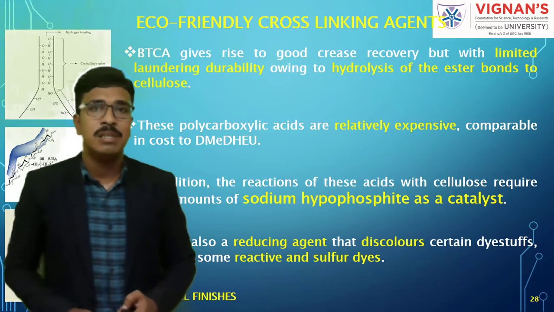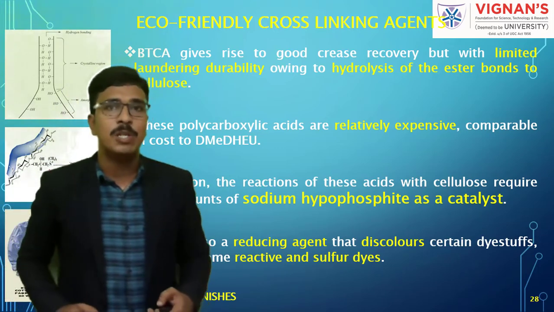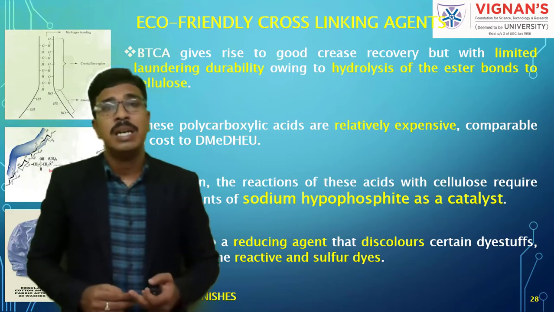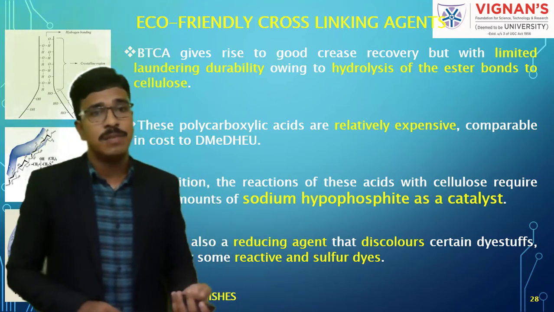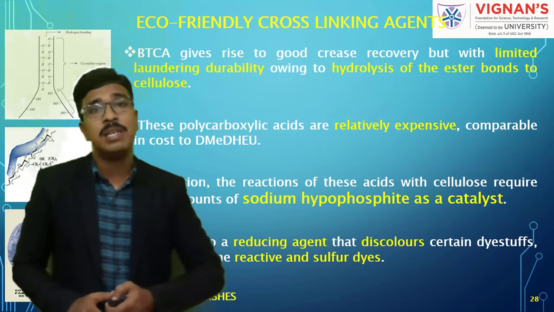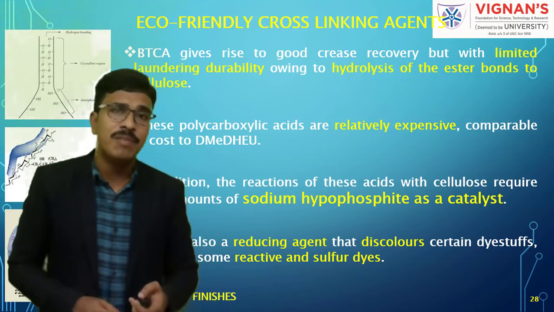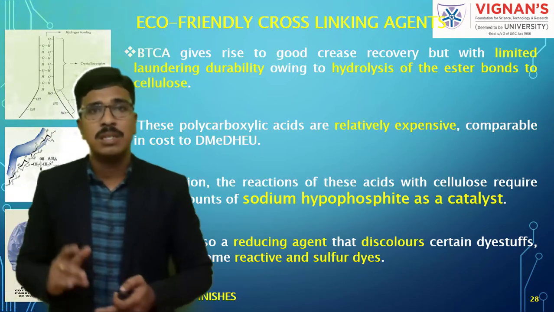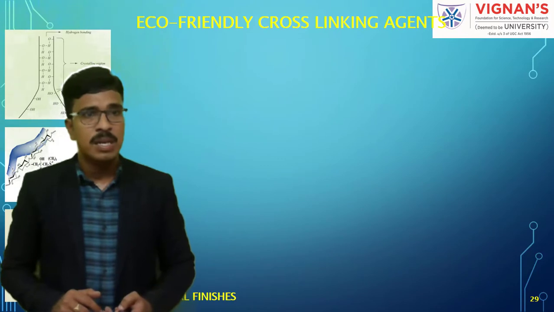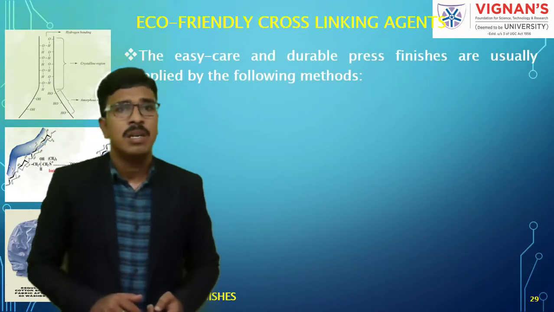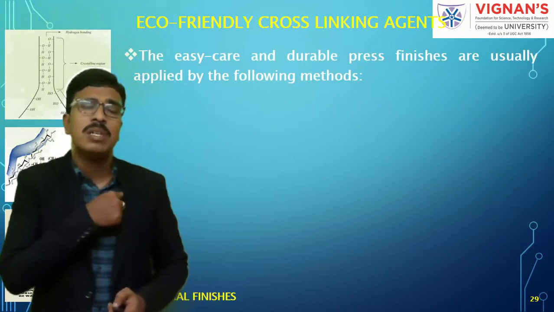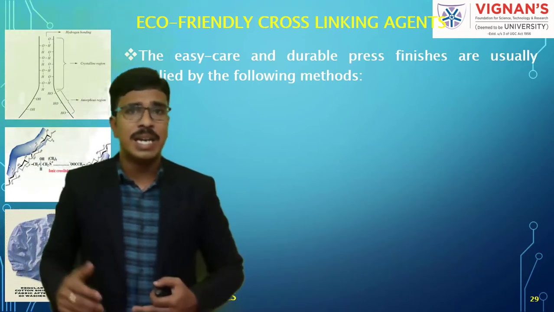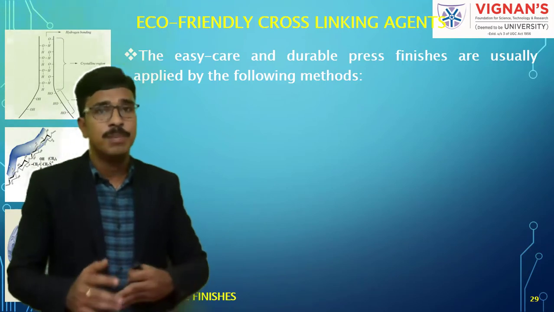Since sodium hypophosphite is a reducing agent, it can discolor certain dyestuffs, especially some reactive and sulfur dyes. So we need to be careful in application of this BTCA on reactive and sulfur colors. Understand? And so this is all about the different non-formaldehyde based and eco-friendly cross-linking agents for cellulosic based materials.